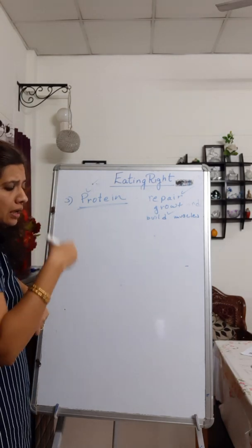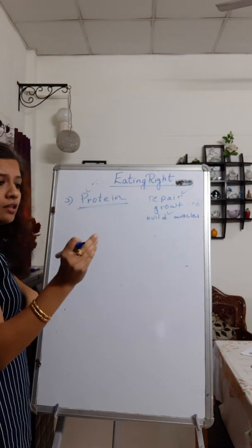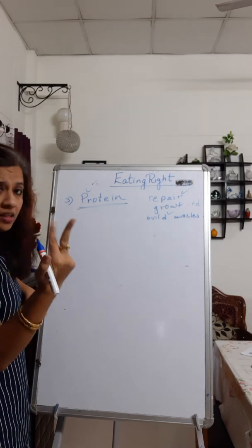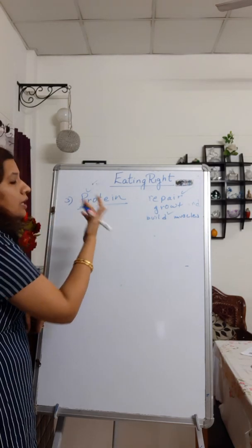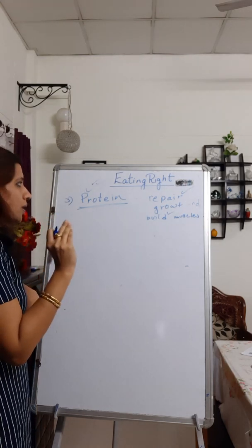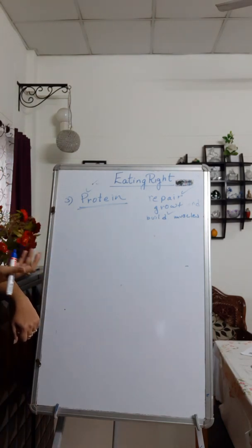Too much excess of any component, any nutrient, is not good. All these three nutrients we have talked about, one is carbohydrate, second is fat, and third is protein, need to be in the right amount, not excess. Now the question comes, where do we get these proteins from? What are the sources of protein?